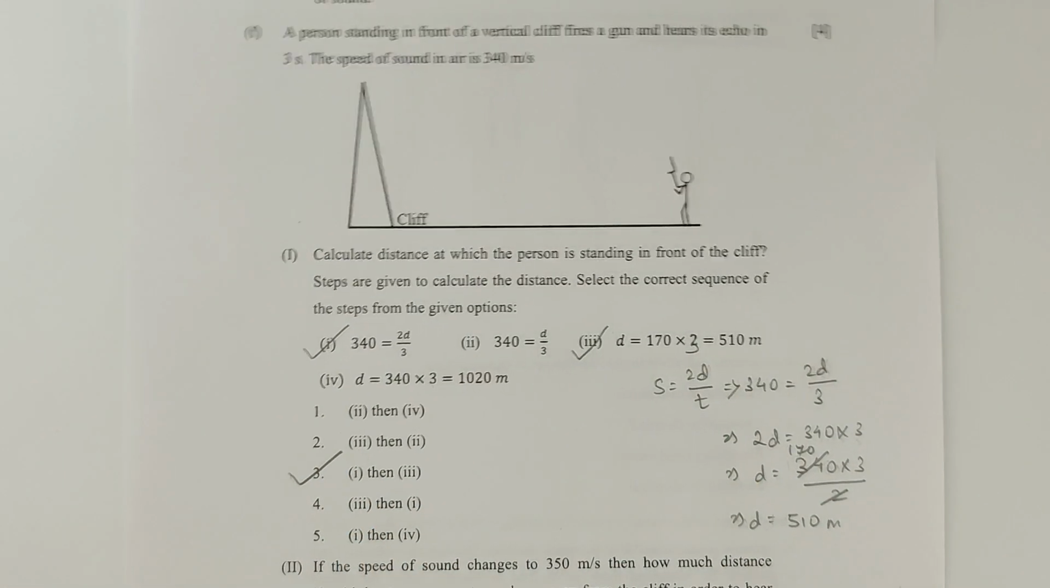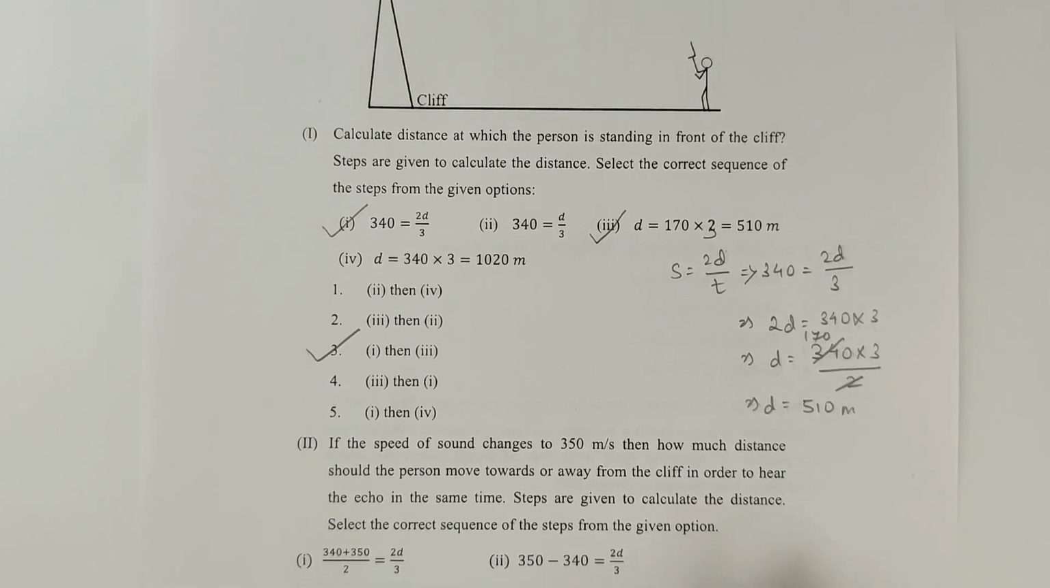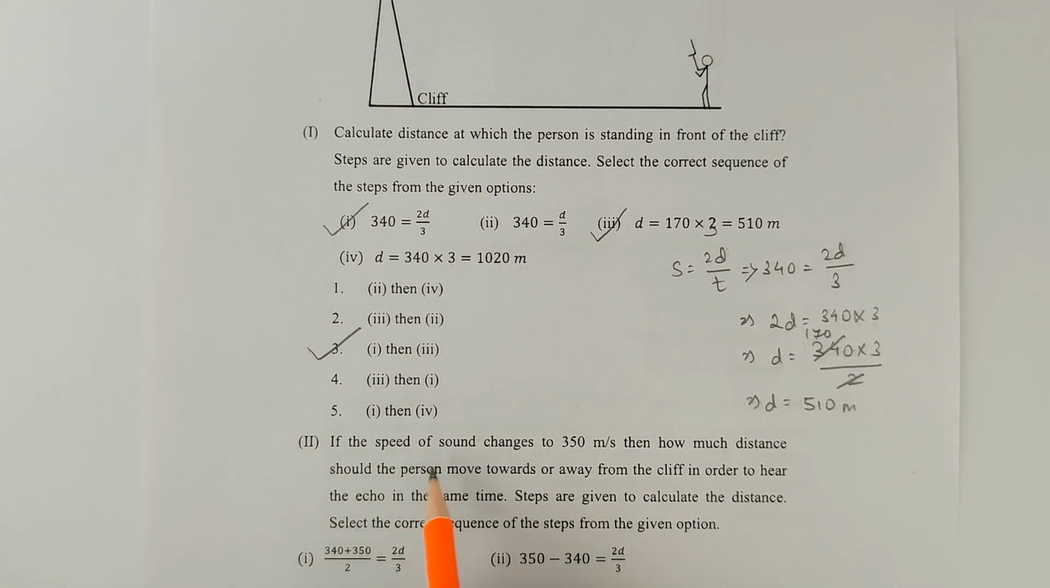Simple. Moving on to part 2, we have, if the speed of sound changes to 350 meter per second, then how much distance should the person move towards or away from the cliff in order to hear the echo in the same time? Steps are given to calculate the distance. Select the correct sequence of the steps from the given option. So over here we have 2 and the rest are in the next page. So let's move to the next page.